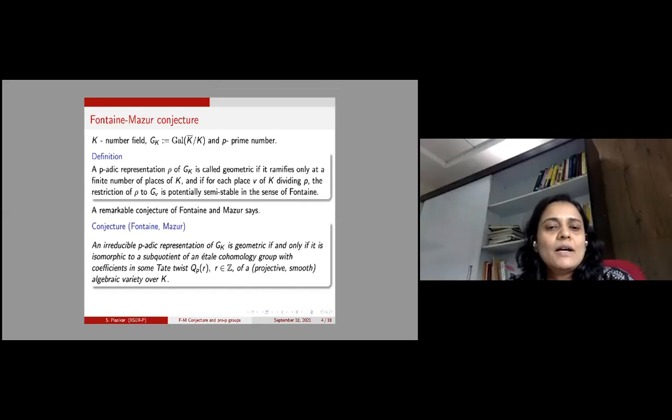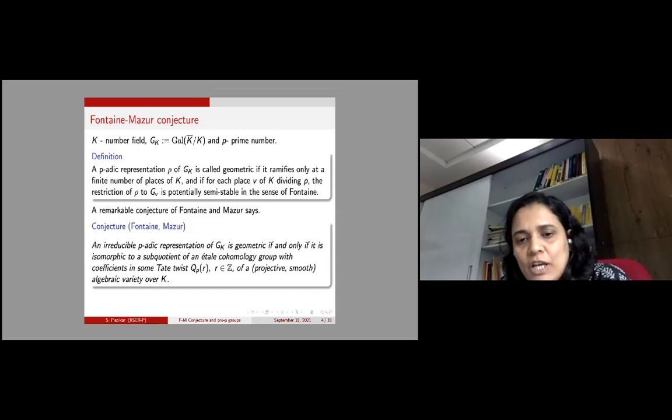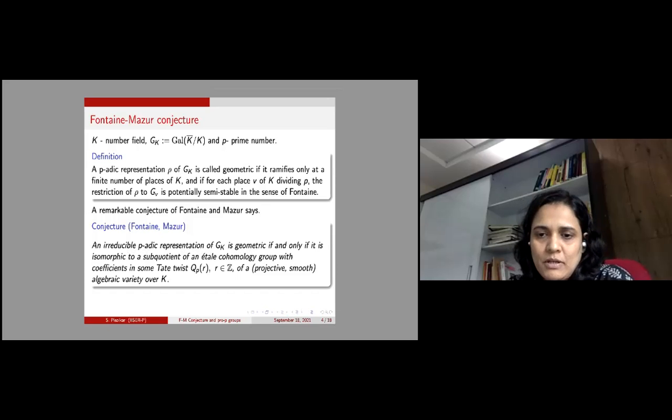Now, a remarkable conjecture of Fontaine-Mazur says that an irreducible p-adic representation of G_K is geometric in the above sense if and only if it is isomorphic to a subquotient of an étale cohomology group with coefficients in some Tate twist, say Q_p(r), of a projective smooth algebraic variety. So the Fontaine-Mazur conjecture says that an irreducible p-adic representation is geometric if and only if it actually comes from algebraic geometry.